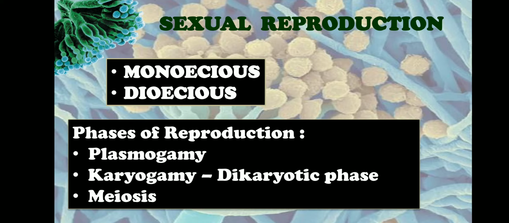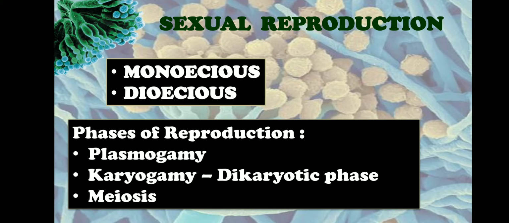Plasma stands for a jelly-like substance that is present in a cell. So cytoplasm, or the protoplast as we call it, both of them get fused during the process of plasmogamy. As a result of plasmogamy, two compatible nuclei come close to each other. Followed by plasmogamy, karyogamy occurs. Karyogamy is the fusion of two nuclei to form a diploid nucleus.